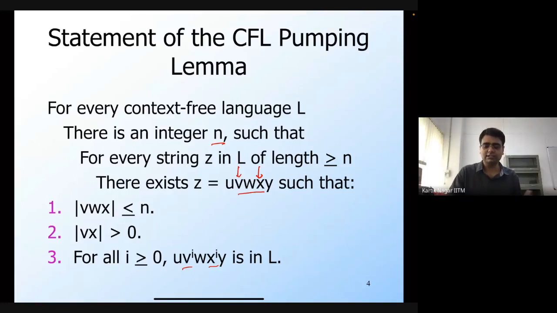So as I said, we are not actually going to use the pumping lemma in this form. We'll use its contrapositive in order to show that some particular language is not a CFL.